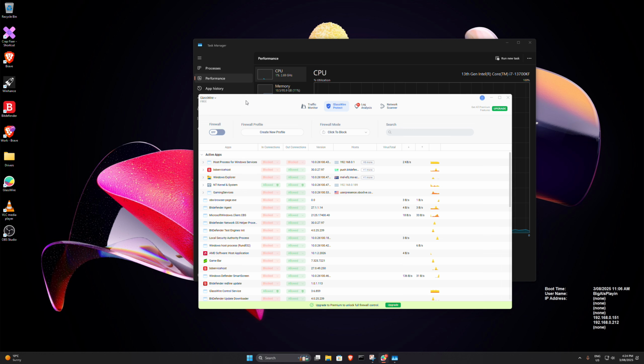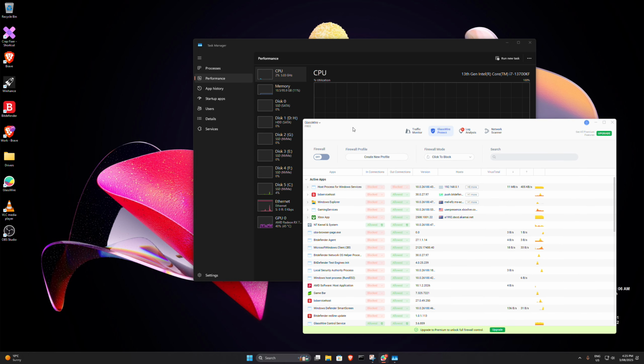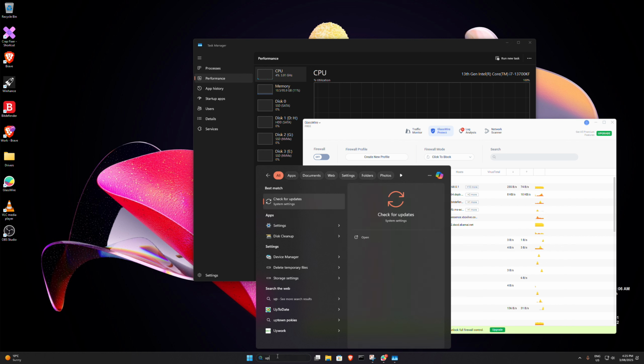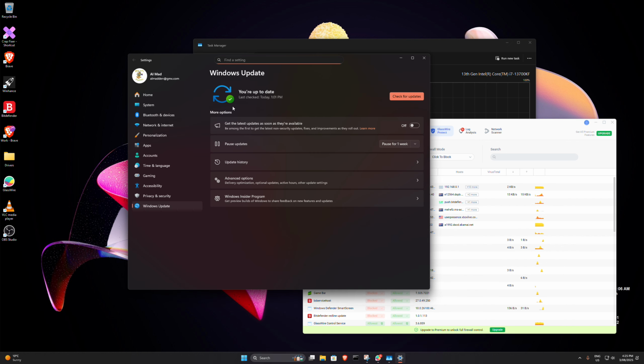You can go into GlassWire and see how the Xbox app is popping up here and where it's connecting to. You can actually see what's connecting out through your network. That's really handy. So that's your antivirus and GlassWire. Once you've got those installed, I would run the Windows updates. I've done it already, so you just go into Windows, check for updates, click on update, and it'll go in checking all the Windows updates that you need.